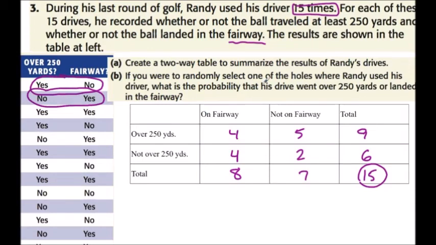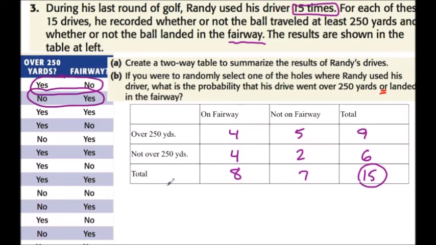Okay, so now we can attack question B. It says, randomly select one of his holes. These are his holes right here along the left. What's the probability that his drive went over 250 yards or landed in a fairway? So why don't you pause the recording and see if you can come up with the answer, and then play once you've got it.